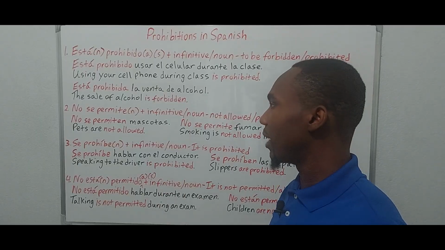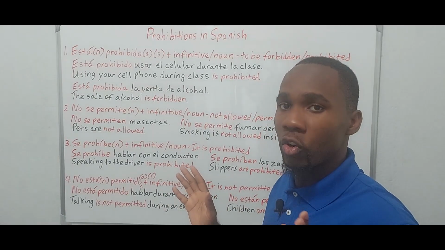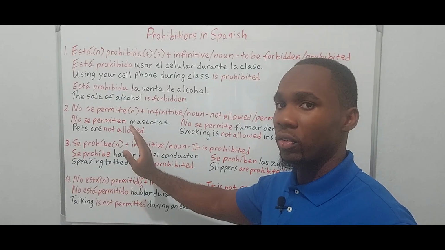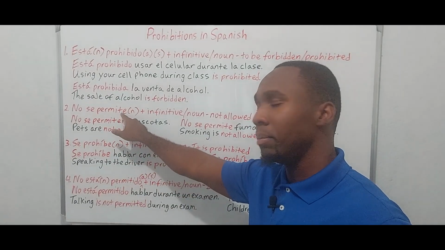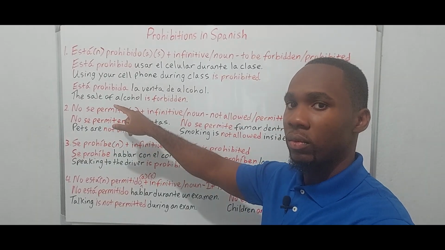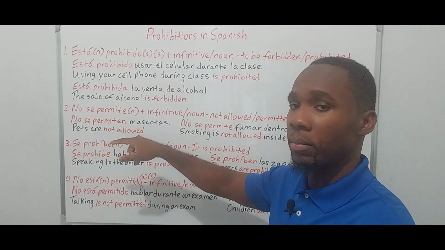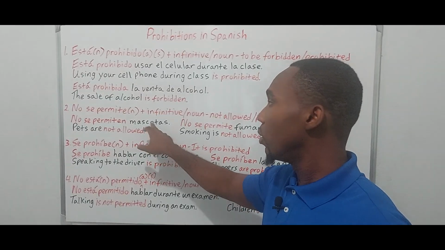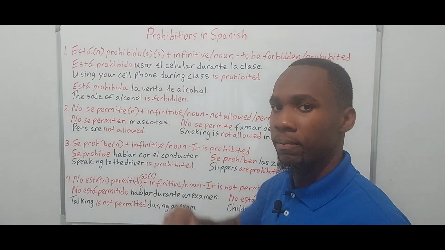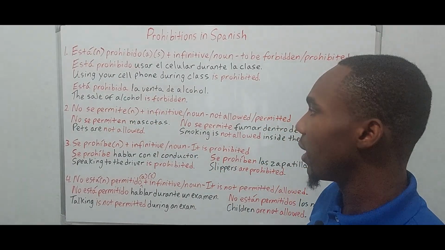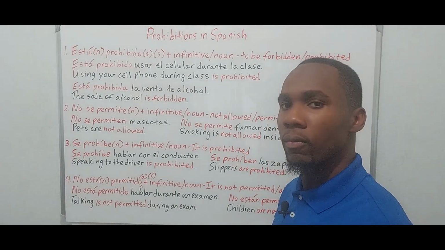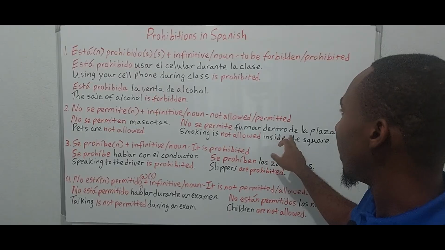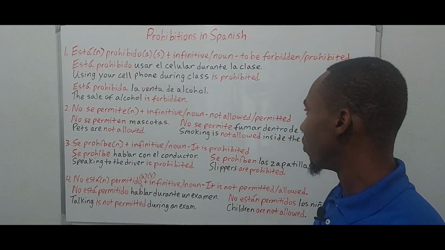So, no se permiten mascotas. Obviously, mascotas would be feminine, but because gender is not an issue here, the only thing we need to focus on is the number. So, permite agrees with the noun in terms of number, okay? So because mascotas is plural, we have to say no se permiten, right? So pets are not allowed. No se permiten mascotas. And over here, no se permite fumar dentro de la plaza. Smoking is not allowed inside the square.